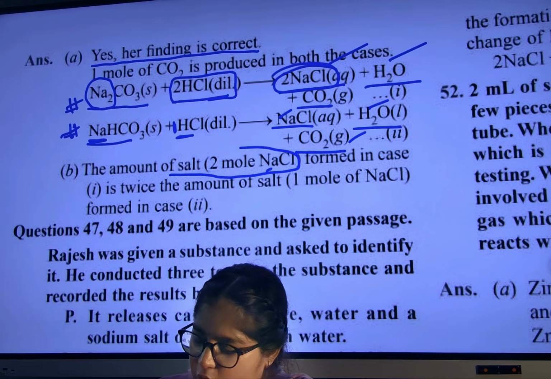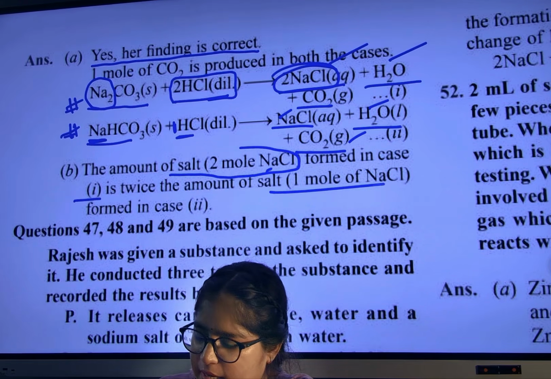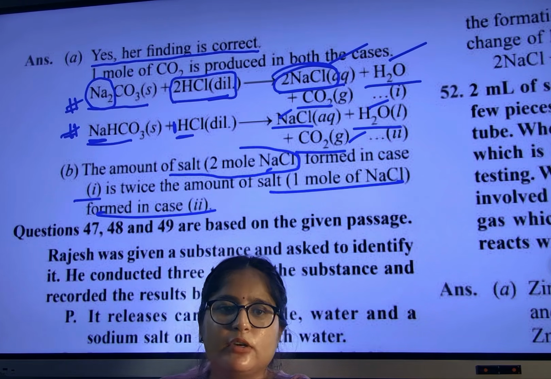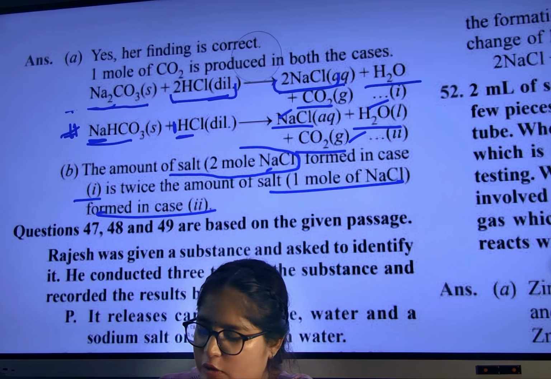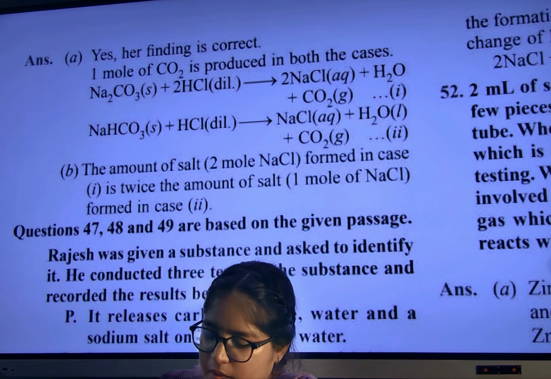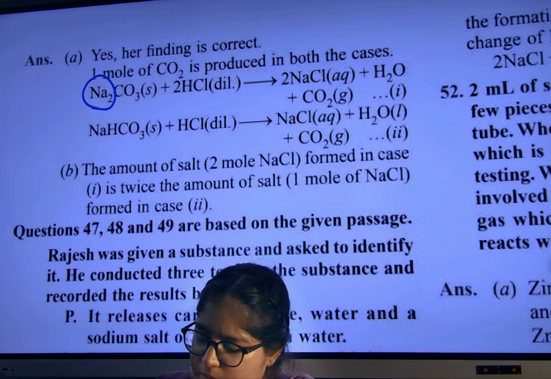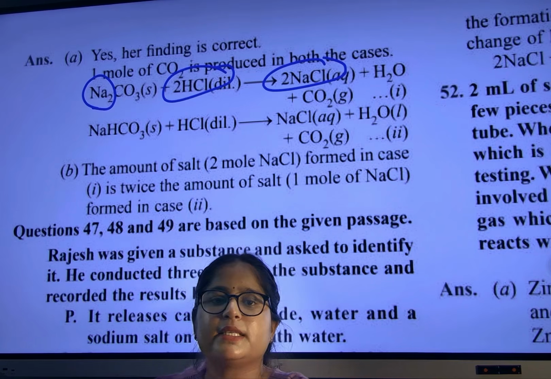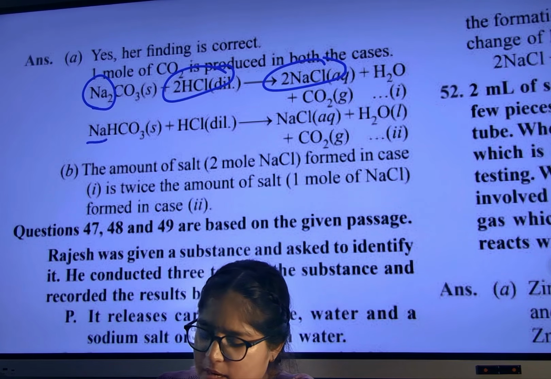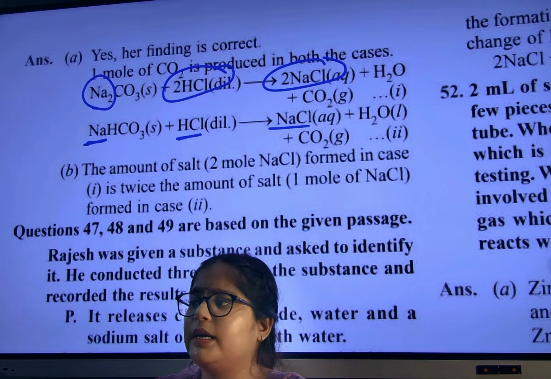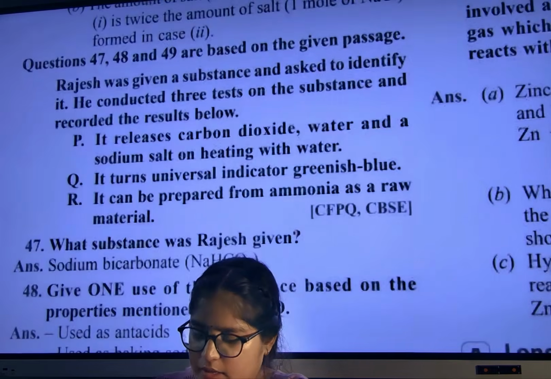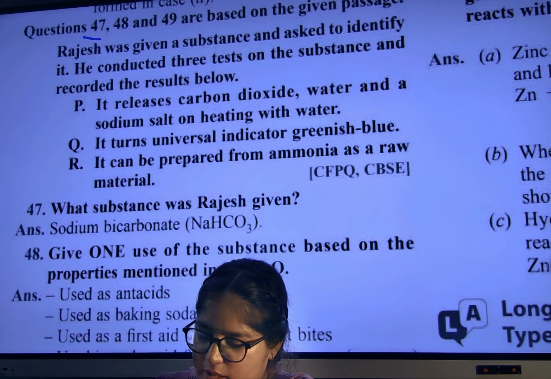Here it is 2 mole in case 1 and in case 2 it is 1 mole. Are you able to understand what is the difference? How will you remember? See here. Na2, 2 sodium, so 2 HCl, so 2 NaCl. In the second reaction, 1 sodium, 1 HCl, 1 NaCl. Okay? Next, question number 47, 48, 49.